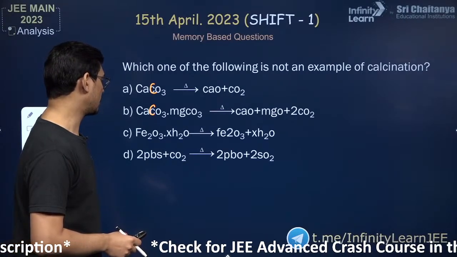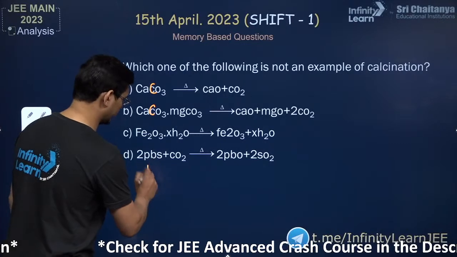ये बताओ guys, इसमें कौन सा example calcination नहीं है?